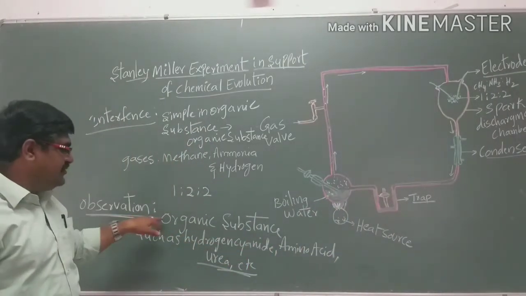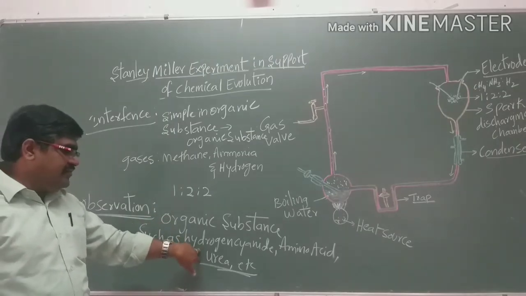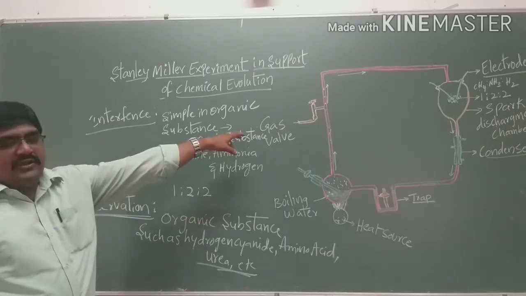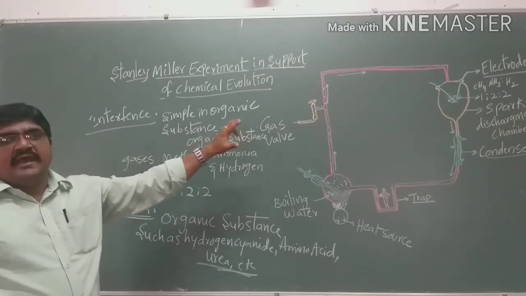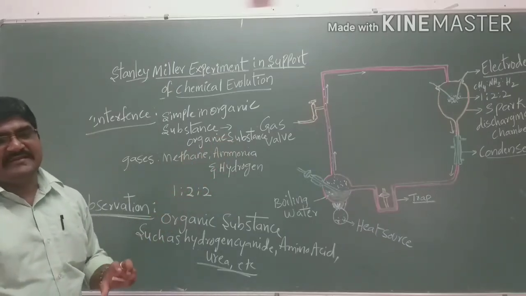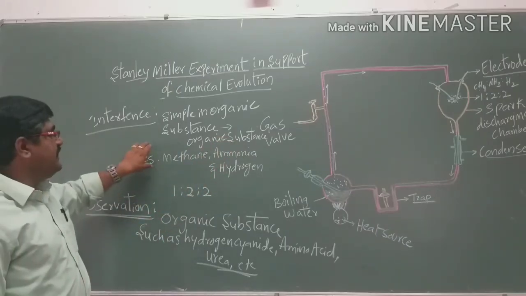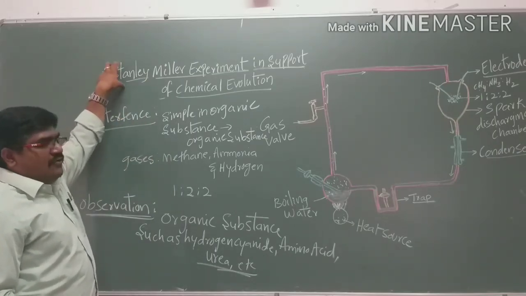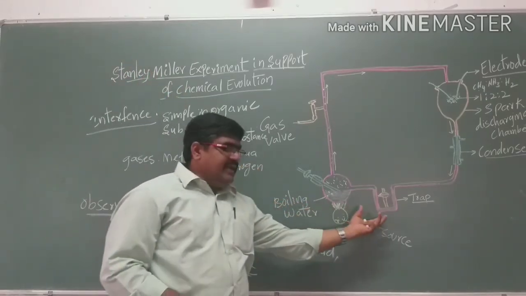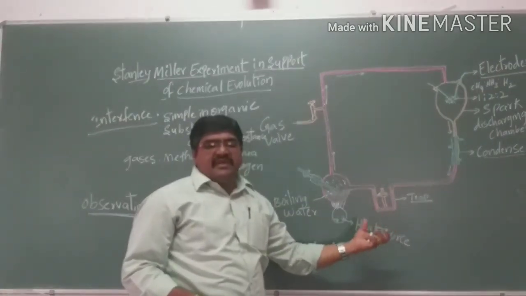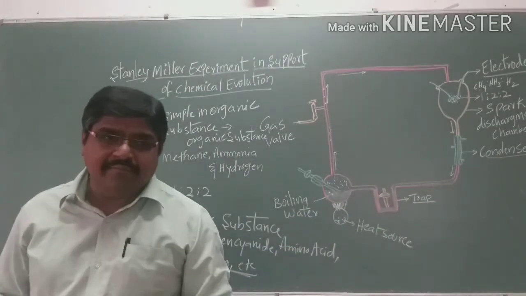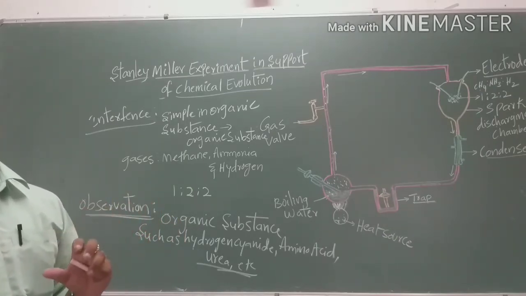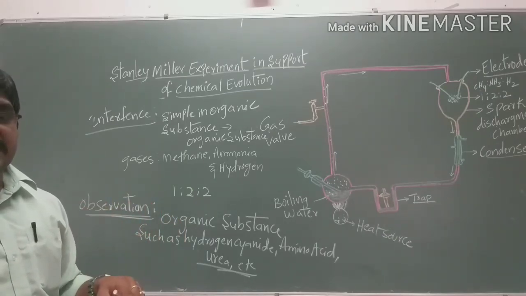The observation is that organic substances are produced: hydrogen cyanide, amino acids, fatty acids, urea, from simple inorganic substances only, not from any other substances. That is experimentally proved by Stanley and Miller. So this experiment is called the Stanley Miller experiment, which is very important, both the diagram and the theory question for exams.